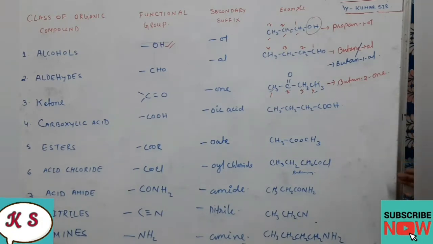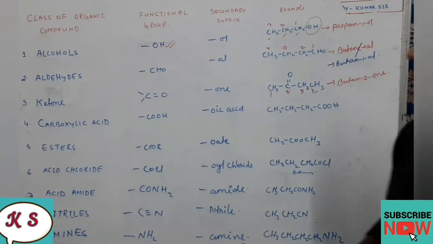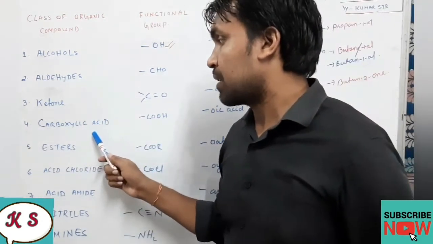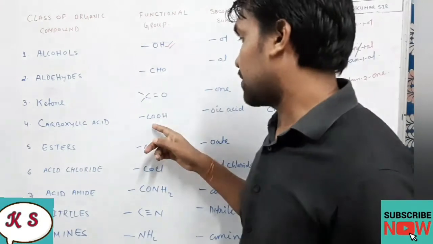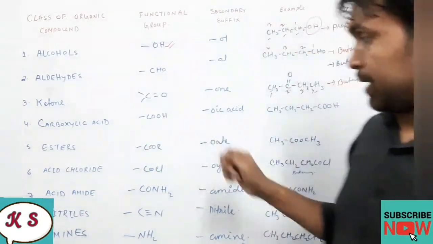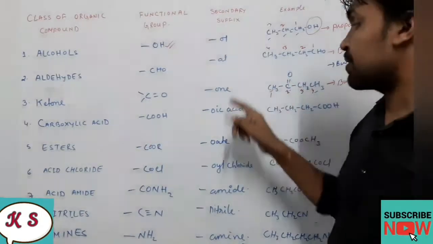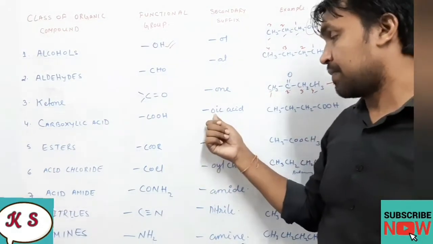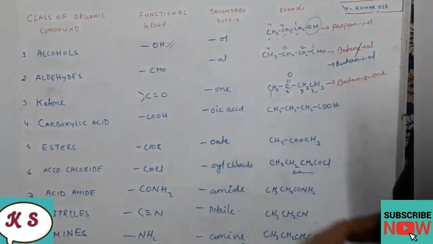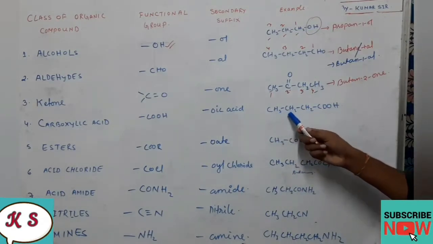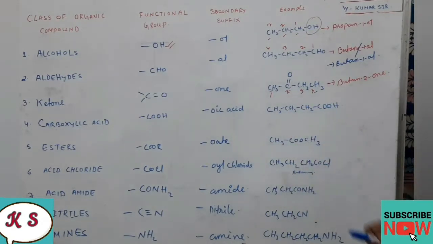Okay, with the help of this table I want to explain to you all the functional groups, how we write the name, and then we will take the examples. Okay, now next class of organic compound is what? Carboxylic acid. So carboxylic acid functional group here is what? COOH. And the secondary suffix, wherever it comes, the name will end with oic acid, oic acid.